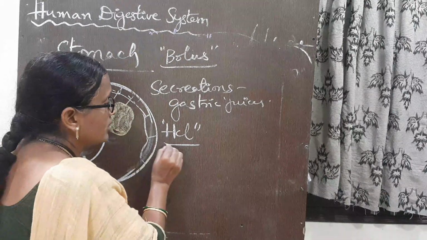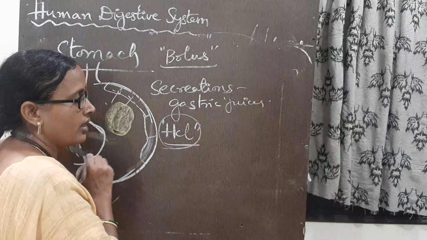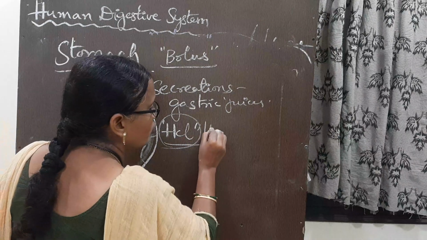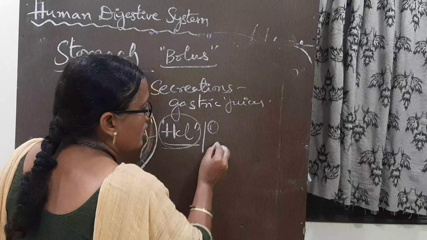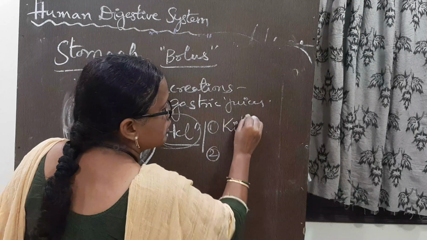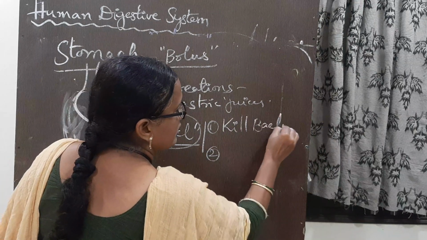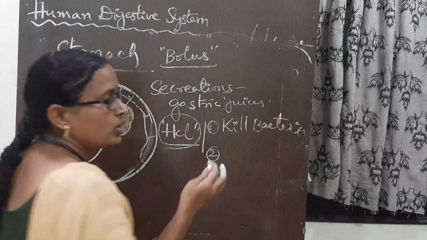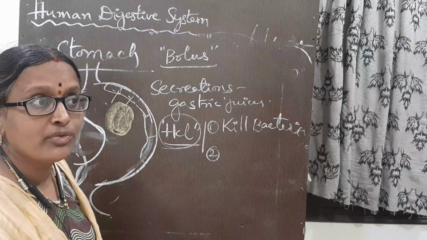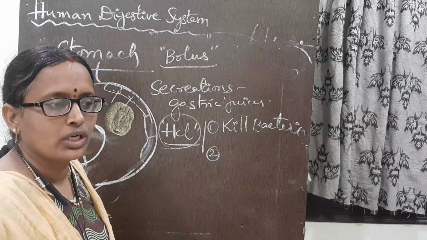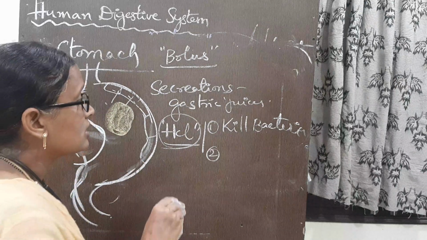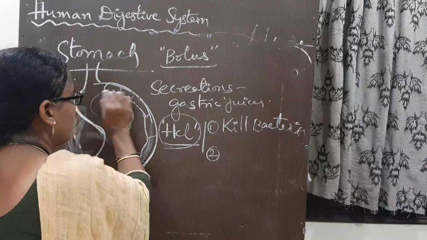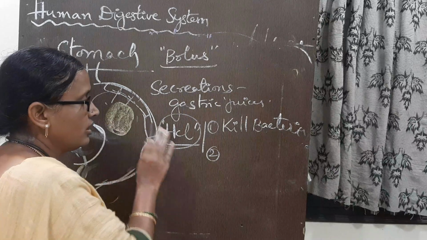Why are they producing HCl? HCl has two functions. One is that it kills the bacteria present in the food. There is a chance of so many bacteria entering through the food, so it kills them.